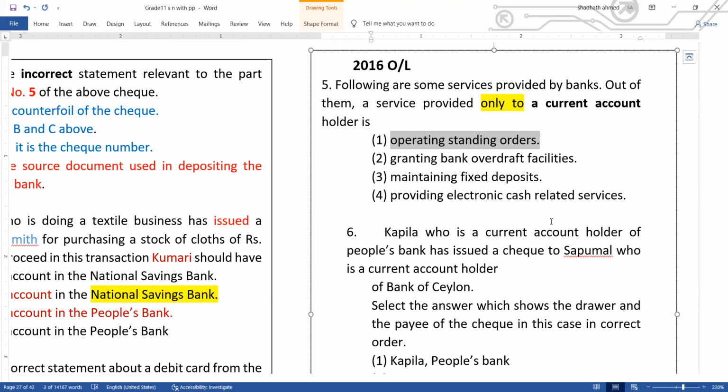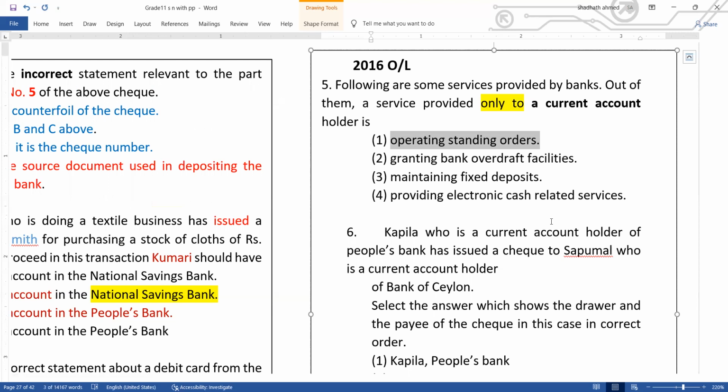In the developed banking system, nowadays even savings deposits can use the standing order system. What is a standing order? A standing order means we order the bank to pay a specified amount on a day of every month.